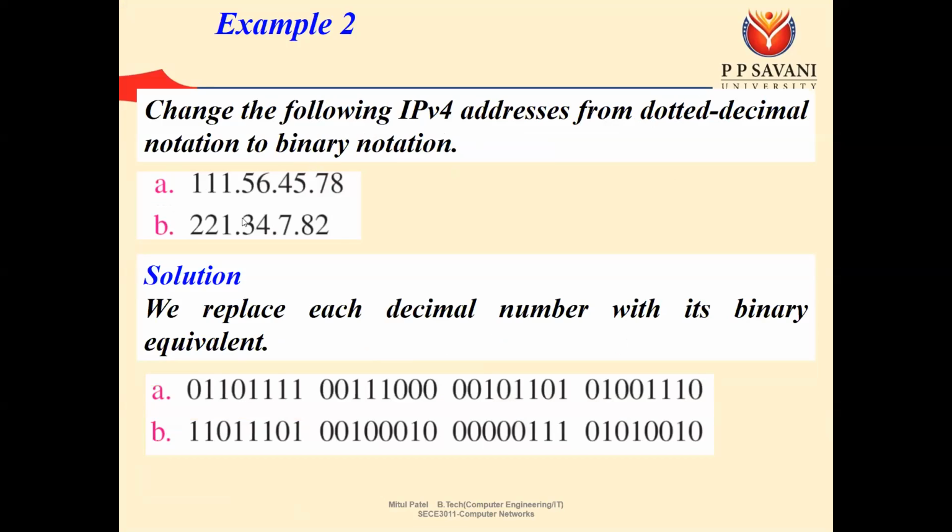Okay, here it is given in decimal and we are asked to convert it to binary. So the binary of 111 will be 01101111. The binary of 56 will be 00111000. Same way for 45 this will be the result, for 78 this, and for 221 this. For 34 this, for 7 this, and for 82 this. So by that way you can convert from binary to decimal and from decimal to binary.